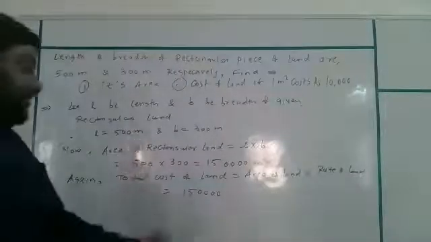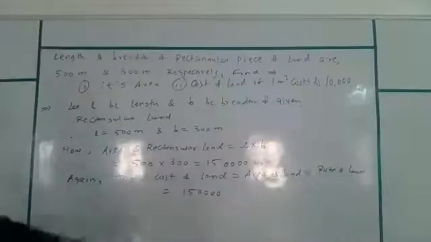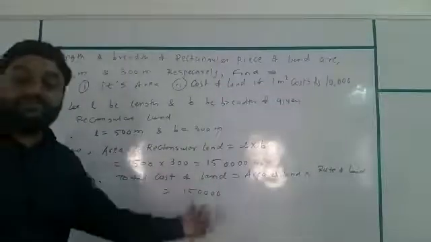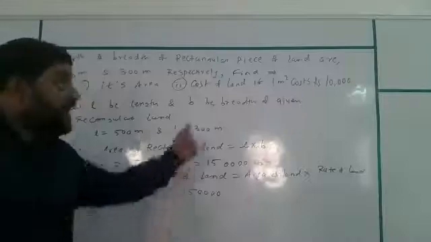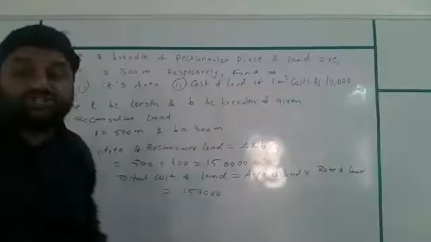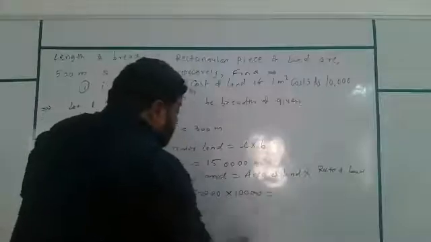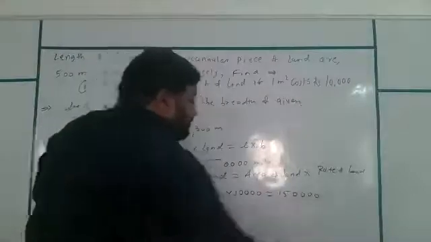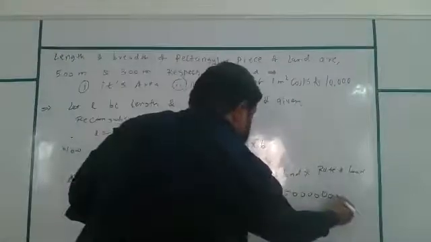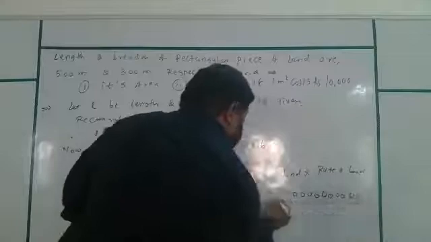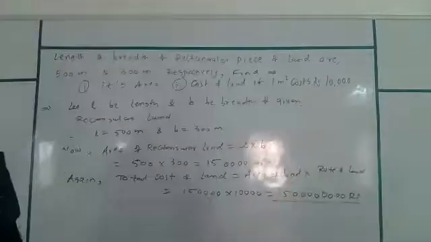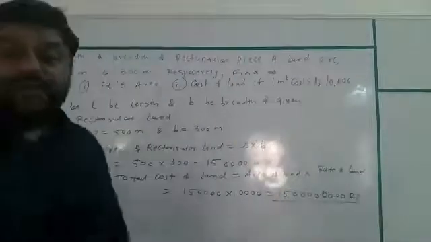You can count it this way. 1,50,000 meter square is the area. And every 1 meter square costs 10,000, so multiplied by 10,000. It will be equal to... Please unmute yourself. This will be the answer. Yes or no? Please check it. If anybody has a doubt, please ask.